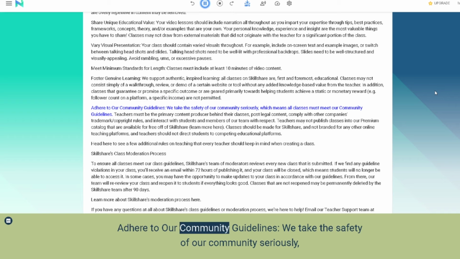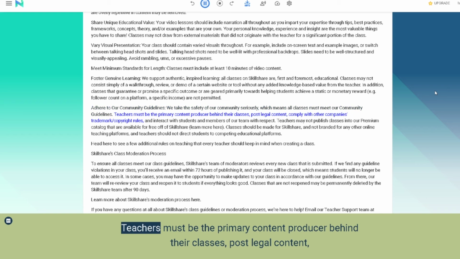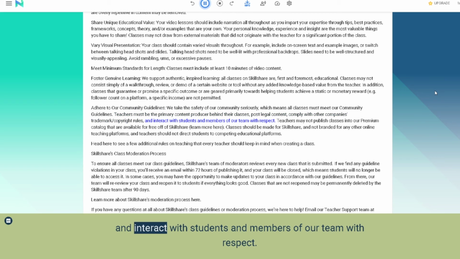Adhere to our community guidelines. We take the safety of our community seriously, which means all classes must meet our community guidelines. Teachers must be the primary content producer behind their classes, post legal content, comply with other companies' trademark and copyright rules, and interact with students and members of our team with respect.